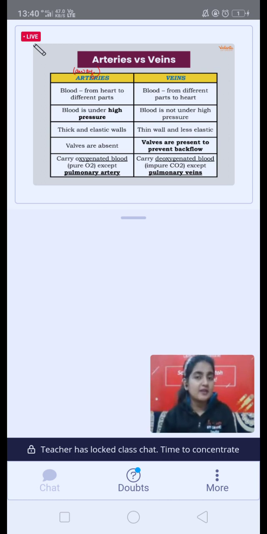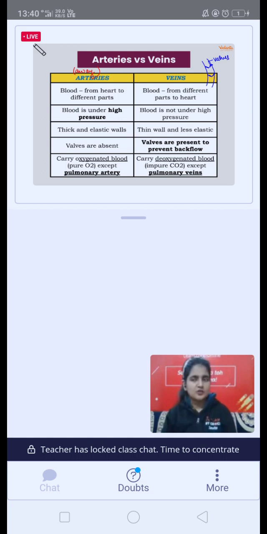Because what happens? Veins have to carry the blood, right? Veins have to carry the blood back to the heart. So in the veins there are special structures, ऐसे ऐसे करके structures present होते हैं, which are called as valves. Okay, valves are opening, and these valves do not allow the blood to backflow. These valves are the ones which are going to prevent the backflow of blood. ये blood को वापस पीछे नहीं आने देते, which is very important in veins, but they are not present in arteries because it is not required.